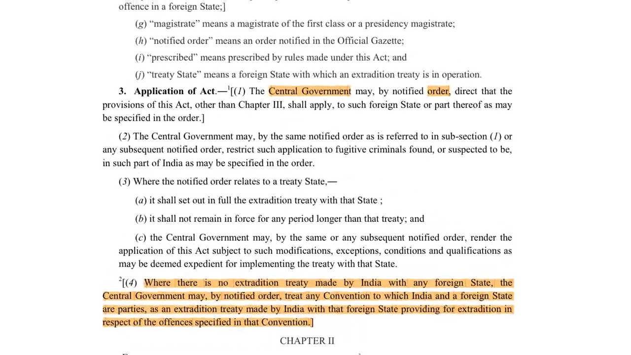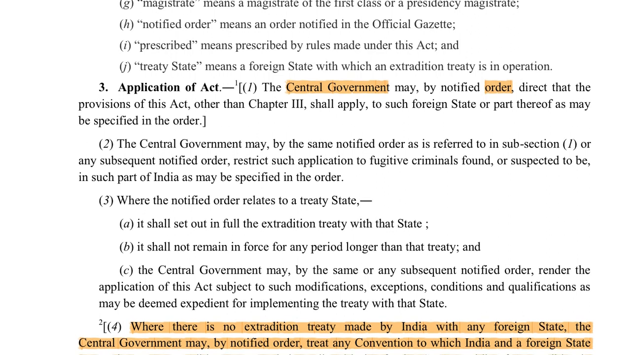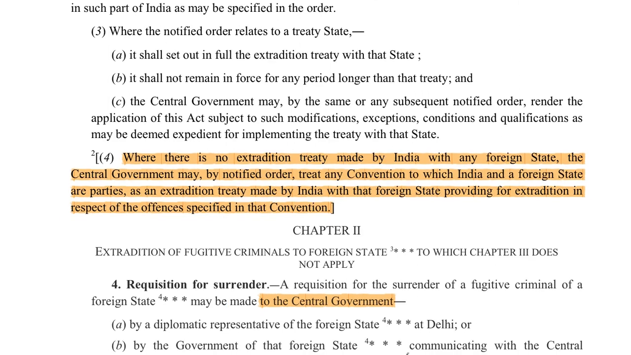Next, we come to the application of the law. So this law will be applicable only when an order to that effect is passed by the government of India. So this means that the states do not have any role in the implementation of this law.